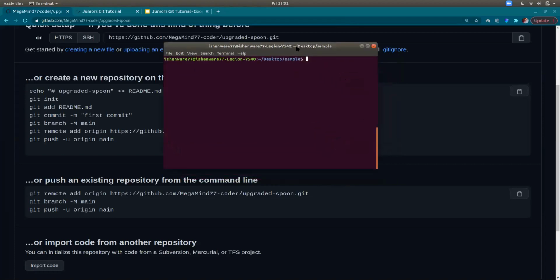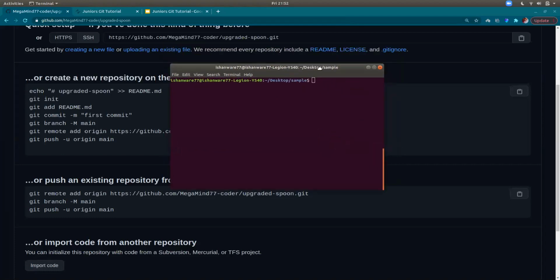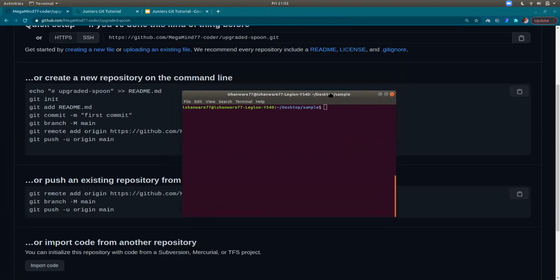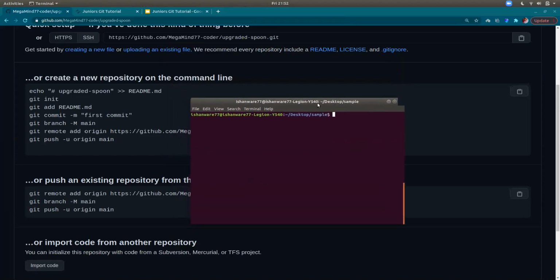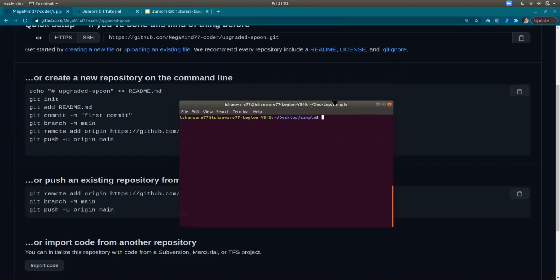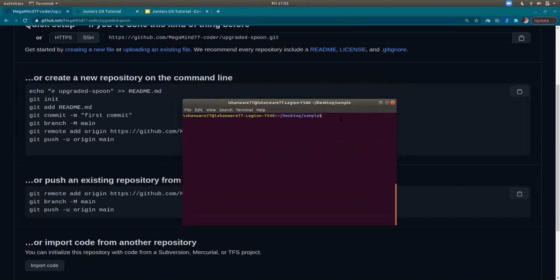Now, as somebody was talking about staging, right? What staging does is you're essentially specifying where you have made the changes, or which files you have worked on, and you specify those files on which you have worked using the add command. So I worked on readme recently, so I'll just add it.